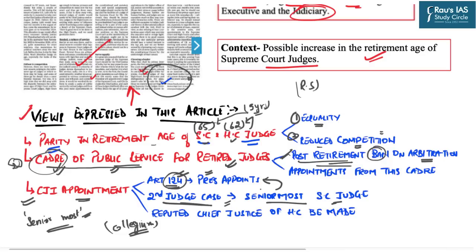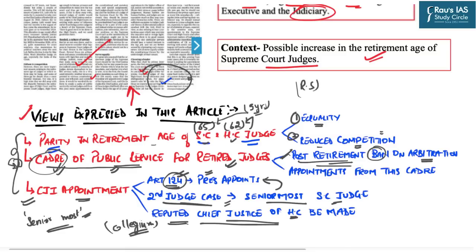In the opinion of the author, the provision should be that a reputed Chief Justice of a High Court shall be made the Chief Justice of the Supreme Court, because there are several instances whereby Chief Justices of High Courts have proved their mettle and credibility to be equally valid to be appointed as the Chief Justice of the Supreme Court.